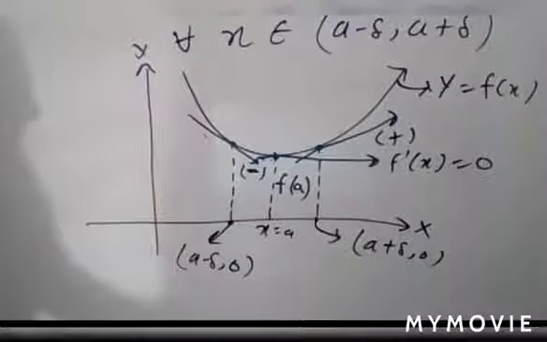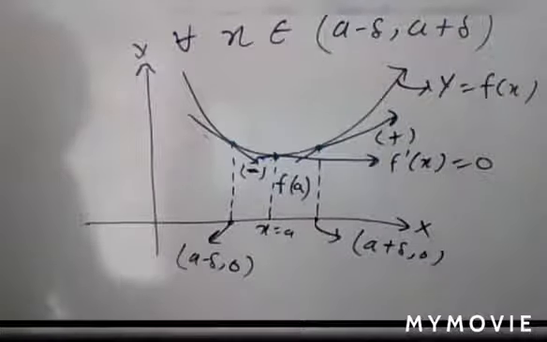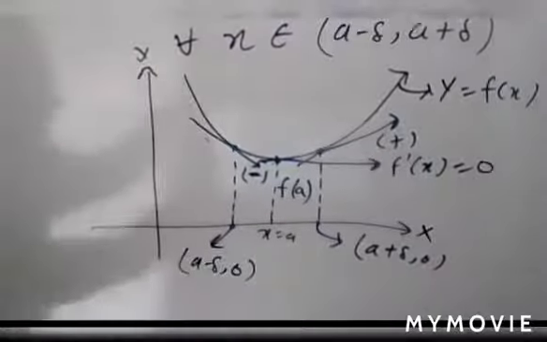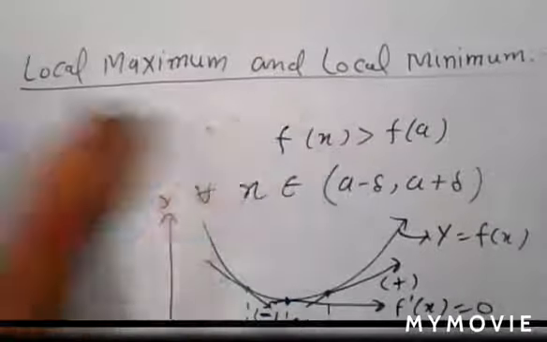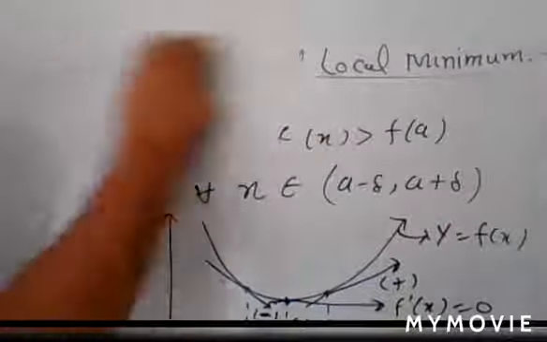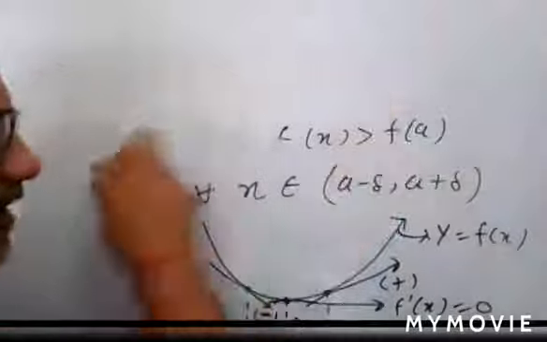In your syllabus only up to the second derivative test is there. There are higher derivative tests also, but no need to study all those things. We are only studying what is in our syllabus. So just write the next heading, first derivative test. This first derivative test helps you to find the value of local maxima and local minima, and you already have a concept of local maxima and local minima.